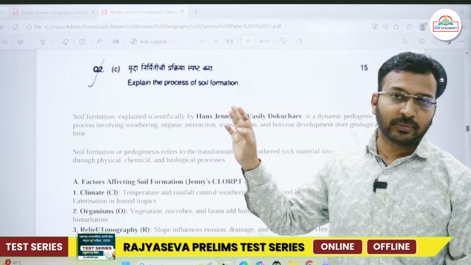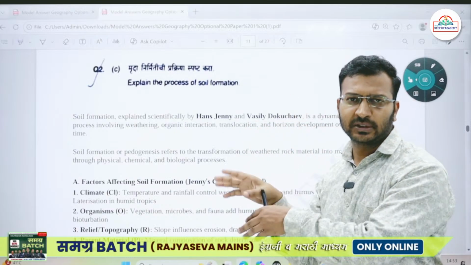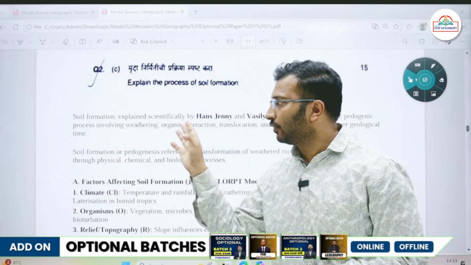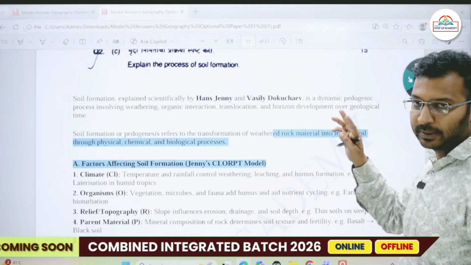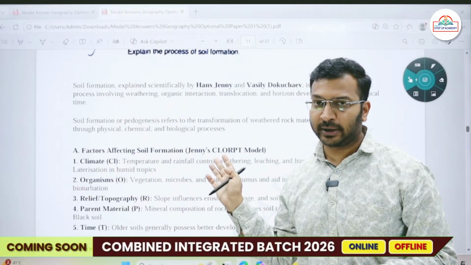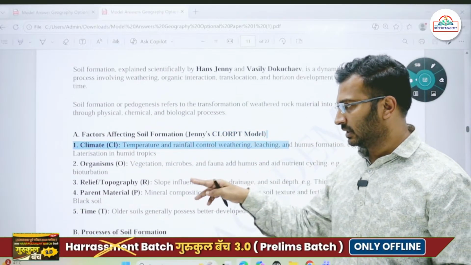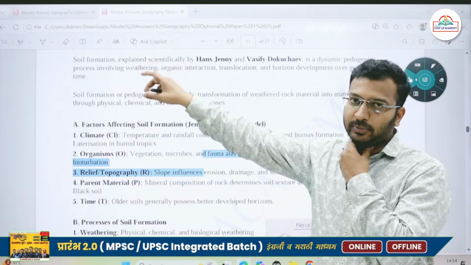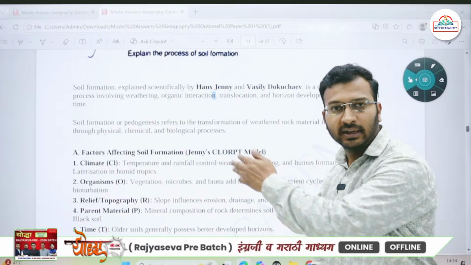ठीक है, so soil formation I have already explained about these two names, so do remember these two names whenever you get a question in UPSC or in MPSC or in any other state examination जहाँ पे descriptive pattern पे है. Soil formation explained scientifically by Hans Jenny and Vasily Dokuchaev. I have already explained the names of these two people in the previous video. Okay, so what is soil formation? Then Jenny's clorpt model we have talked about previously: climate, organisms, relief topography, parent material and time. These are the factors which are affecting the soil formation process. ठीक है, directly jump मत करना, explain the process लिखा है, don't directly jump, weathering and all सब उसके बारे में.